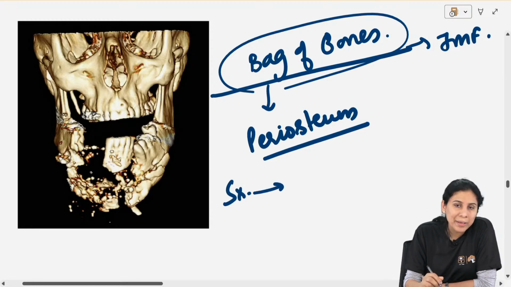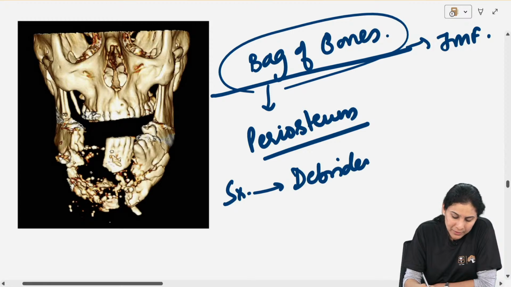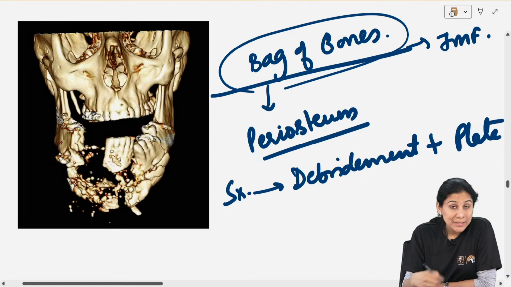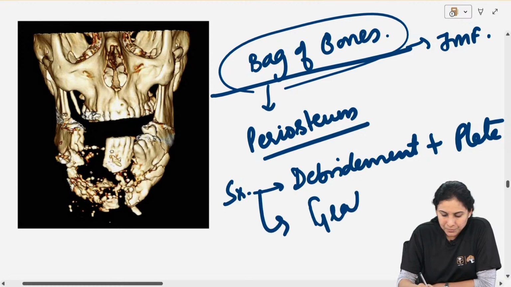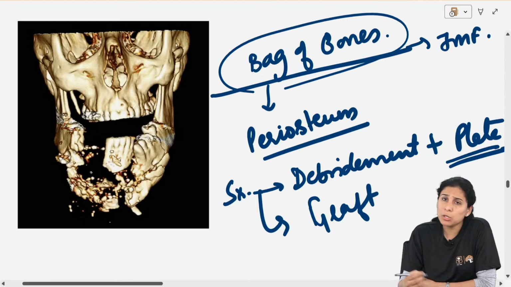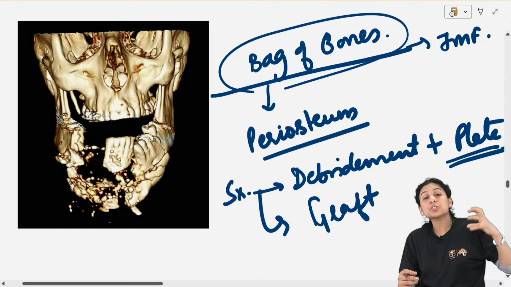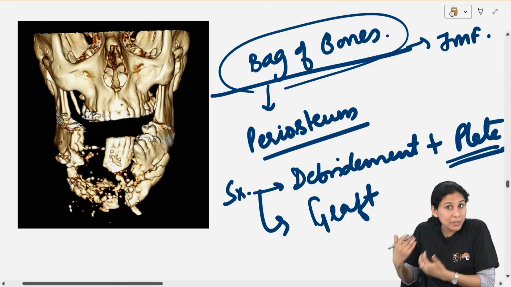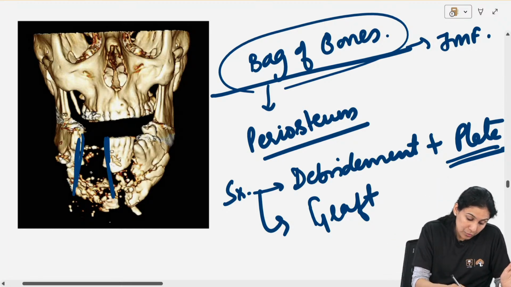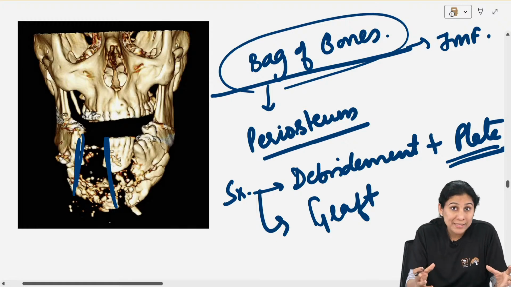Surgery will usually be in 2 stages. First stage will be debridement, plus you will put a plate. Second stage will be you will put some graft. Plate will obviously be a load bearing rigid plate, and in second stage, for reconstruction of that defect of whatever debridement you have done, there will be a defect which could not be saved. For that defect you will put a graft.